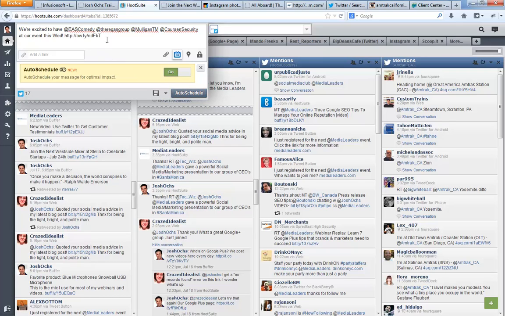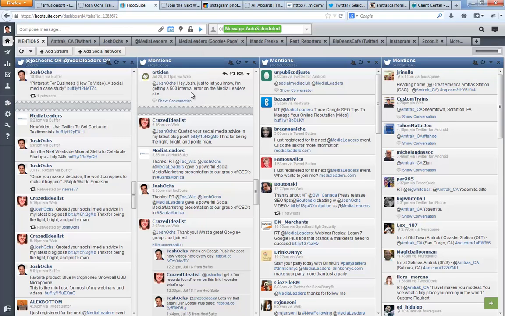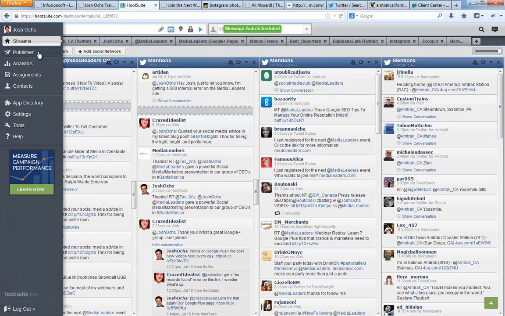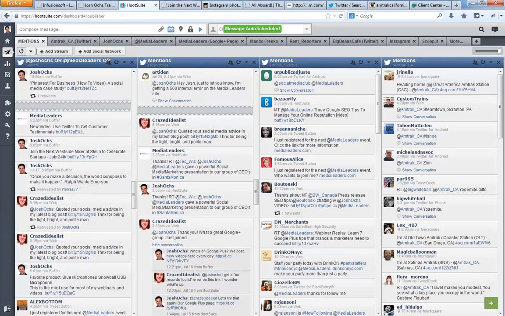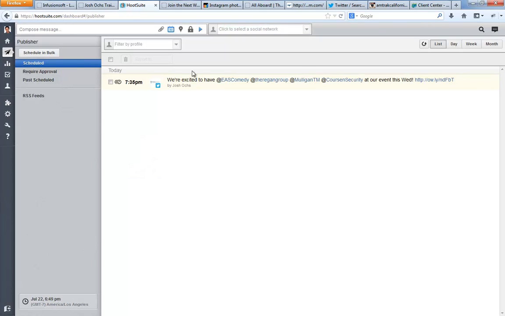But before I do that, I'm going to copy this, Control-C, and then I can reuse this whole thing and just change those 4. So let's click auto schedule. Boom. You want to go check to make sure it worked? Go over to the publisher. Do you see I'm here on the far left? Publisher. Boom. It's going to go out at 7:35 p.m. tonight. Awesome.